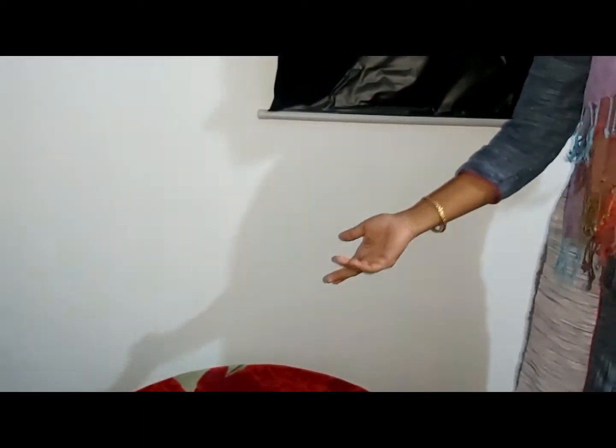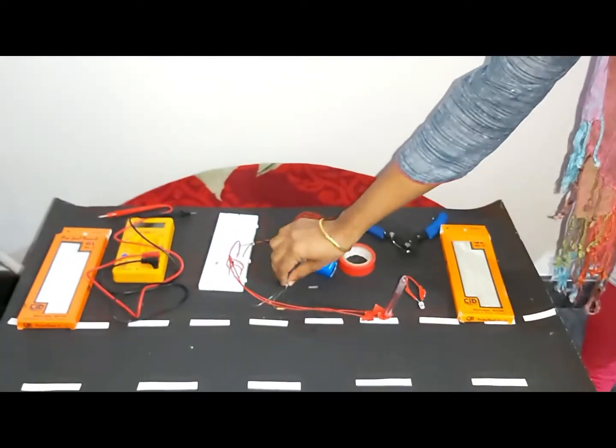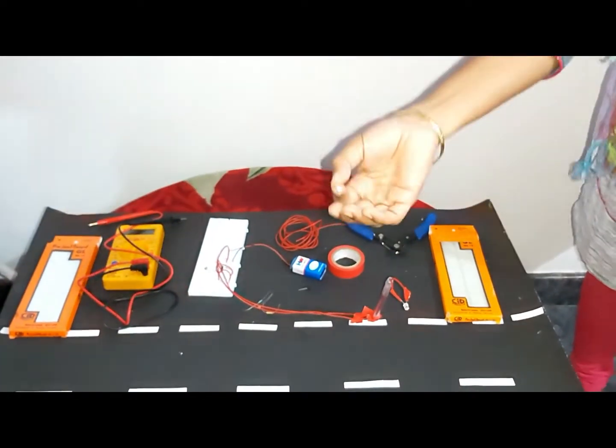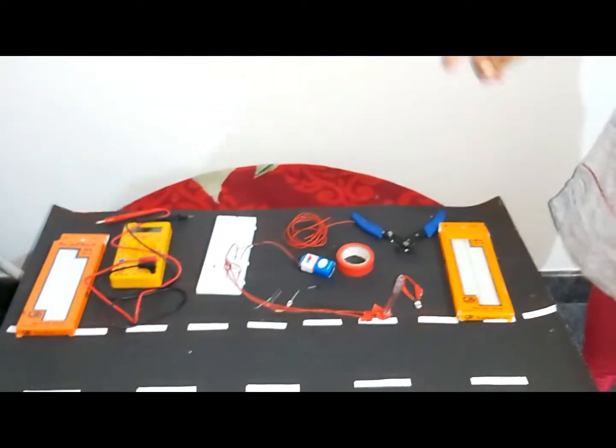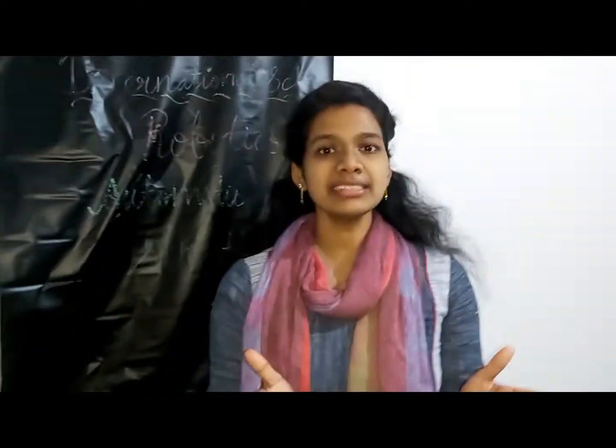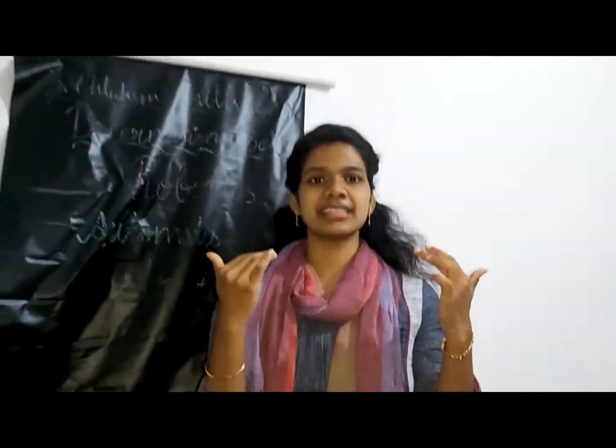Here we are using an LDR sensor. What sensor are we using? The LDR sensor, for sensing the light as well as the dark. And we are using an NPN transistor. I will explain everything in detail. I am using the NPN transistor for processing and an LED for light. Clear? So, the logic is: once it senses, it will think and it will act.